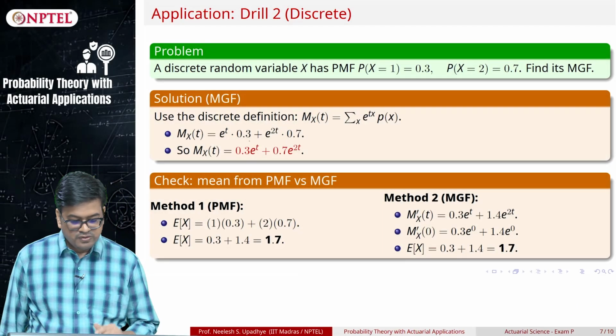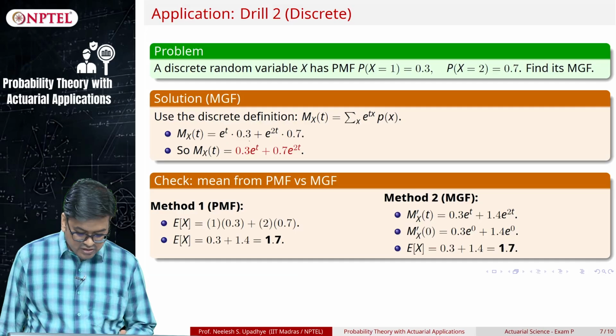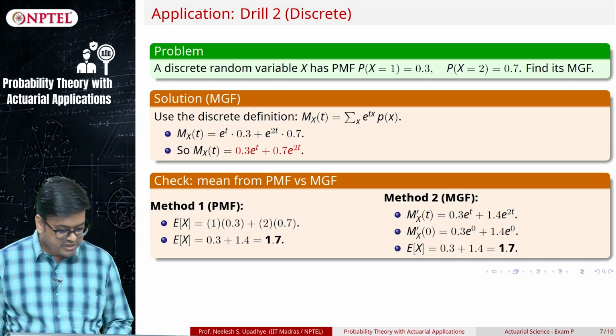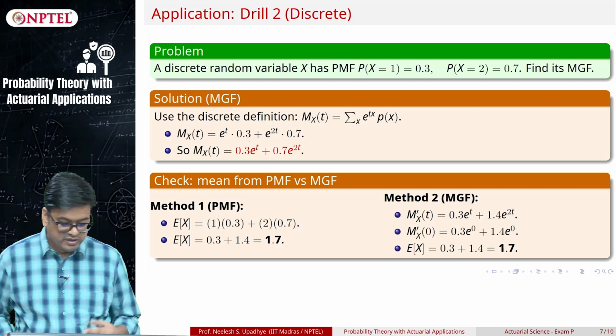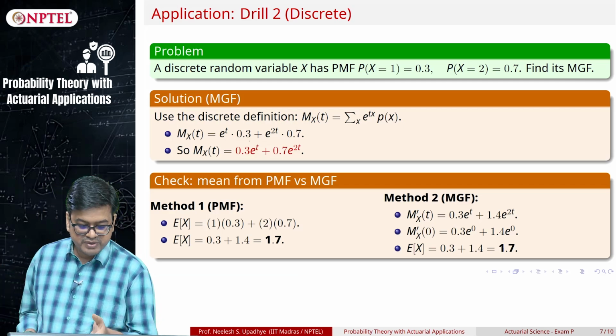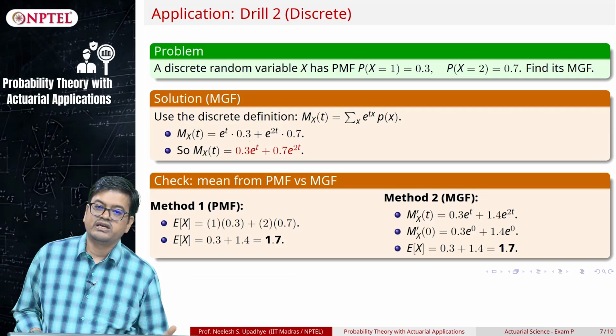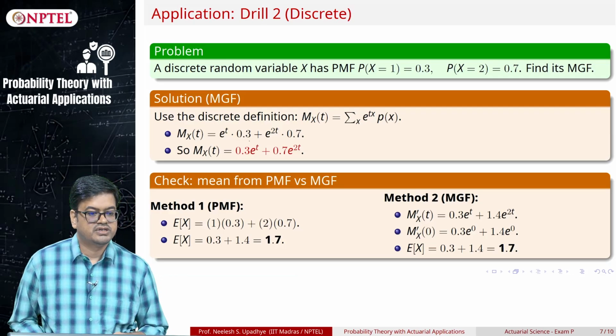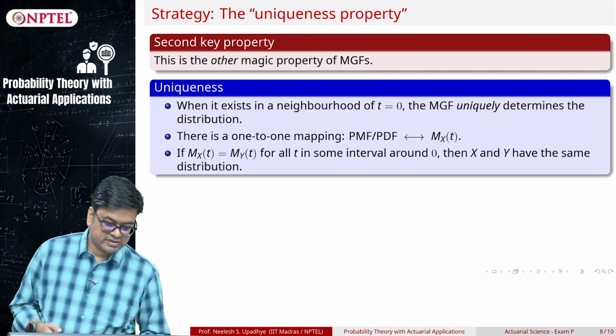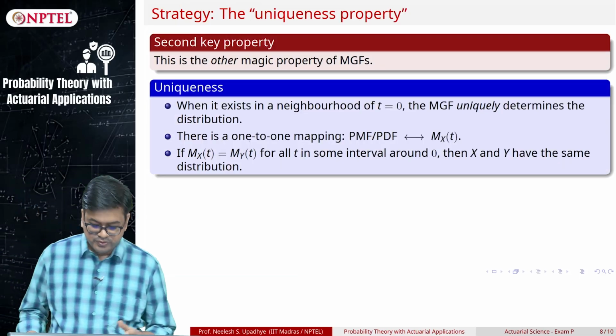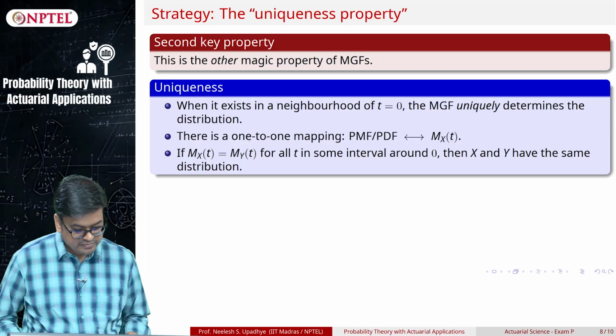Okay. Now about establishing one-to-one correspondence between PMF and MGF. What can I say? If I have been given this PMF, whatever MGF that I have figured out, is it unique or not? That question we need to answer. So to answer that question, let us prove this uniqueness property.